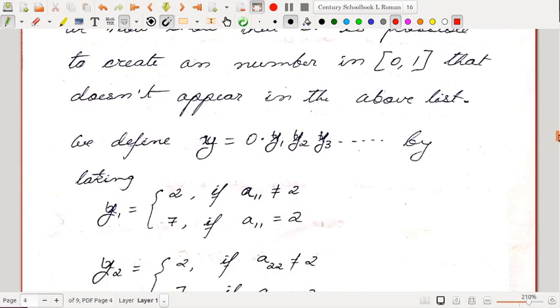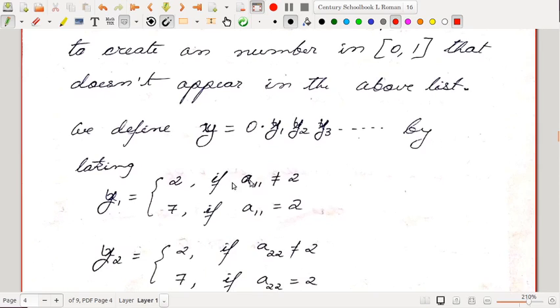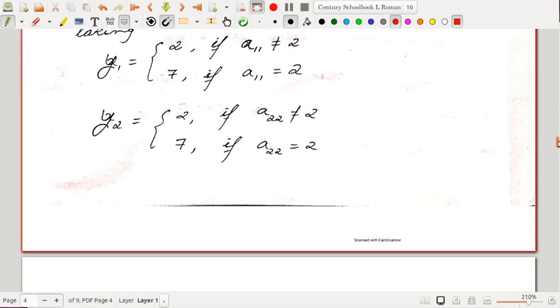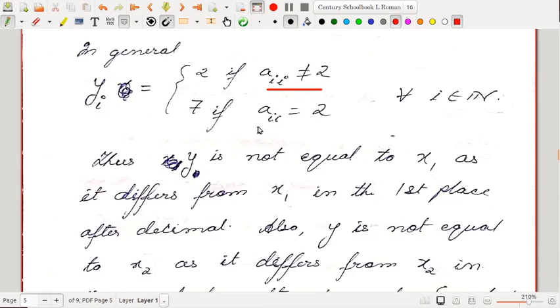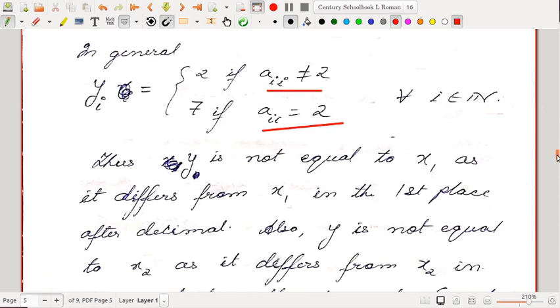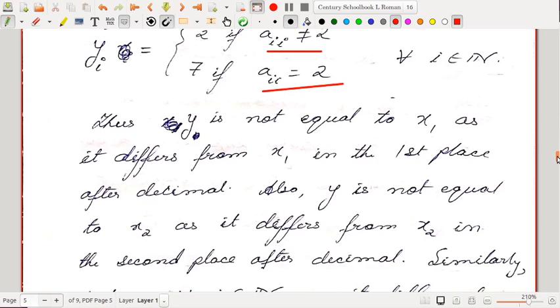We define a number y equal to 0.y1 y2 y3 and so on, by taking y1 as 2 if a11 is not 2, and y1 as 7 if a11 is 2. We take y2 as 2 if a22 is not 2, and we take it as 7 if a22 is 2. In general, we take yi as 2 if aii is not equal to 2, and we take yi as 7 if aii is 2. Thus observe that y is not equal to x1.